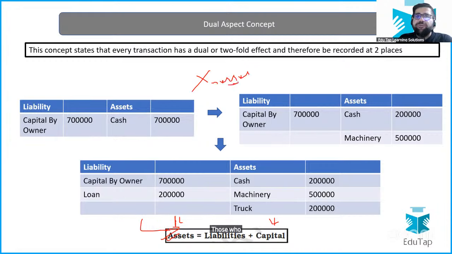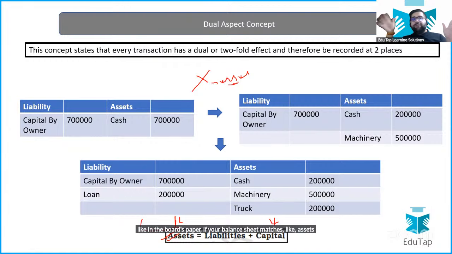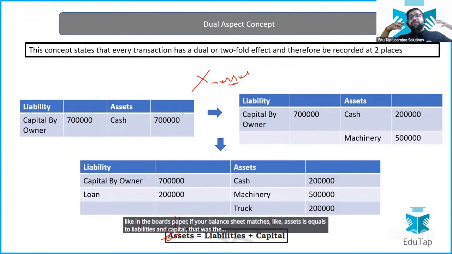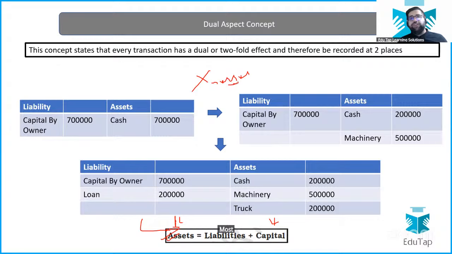Those who are coming from 12th class commerce and accounts, in the board's paper, if your balance sheet matched, assets equal to liabilities and capital, that was the most joyful moment for all of us. Why? Because our accounting is good. But the moment your balance sheet is not matching, that is a horrible moment, and your board paper will collapse. Right? So this is what you have to understand when it comes to the dual concept.